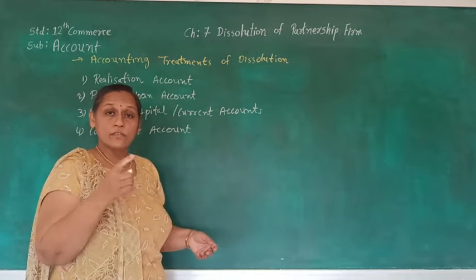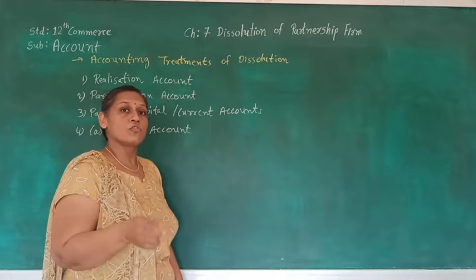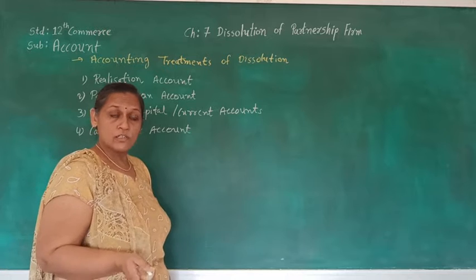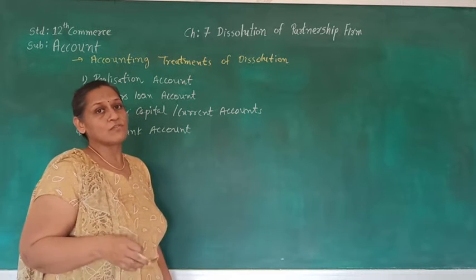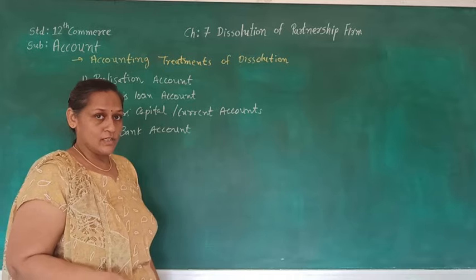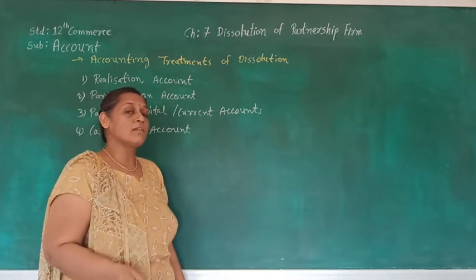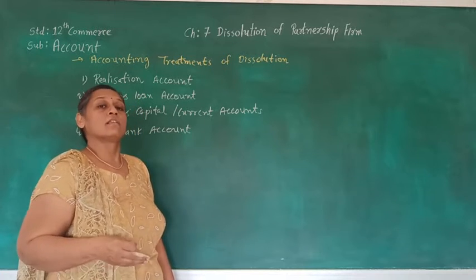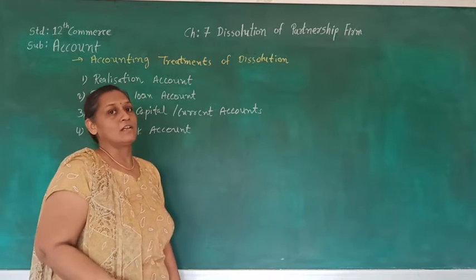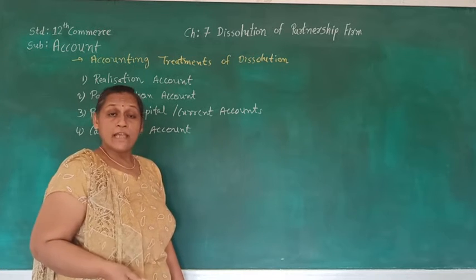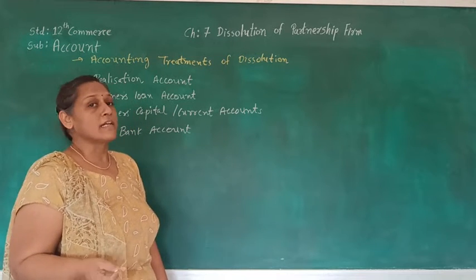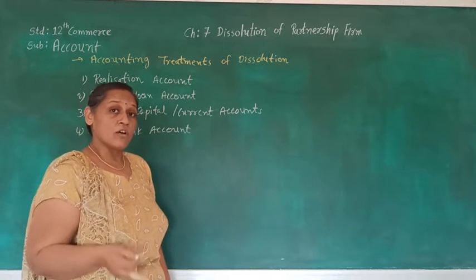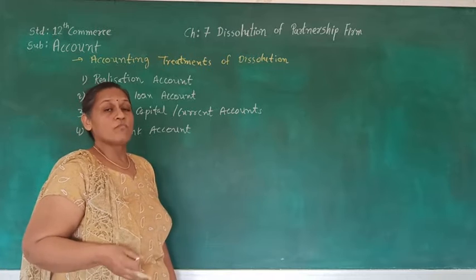Like that, the schedule is going to be followed. That means first we are going to pay the dissolution expense. Afterwards we will pay third party liability, and after that we pay the loan to the partners, and later on we pay the capital or current account of the partners. If any remaining surplus is there, it is supposed to be distributed amongst the partners in their profit sharing ratio. So this order is supposed to be followed at the time of payment.